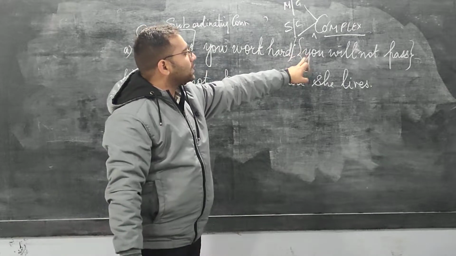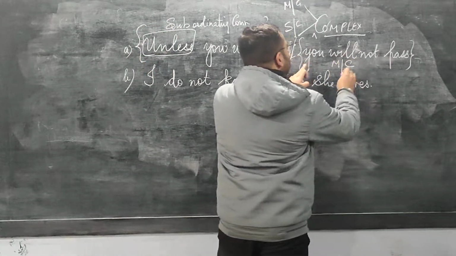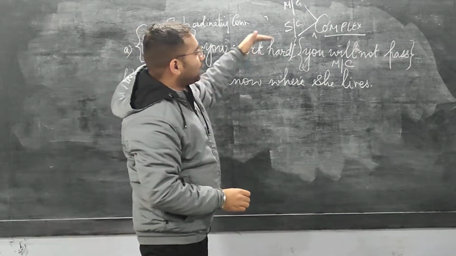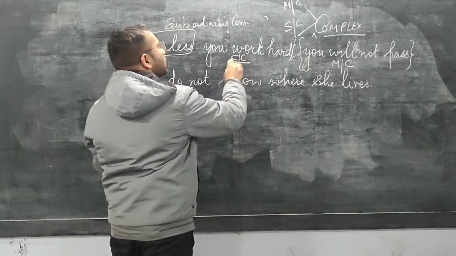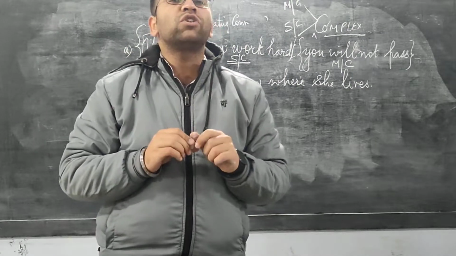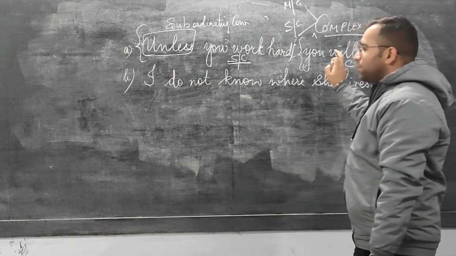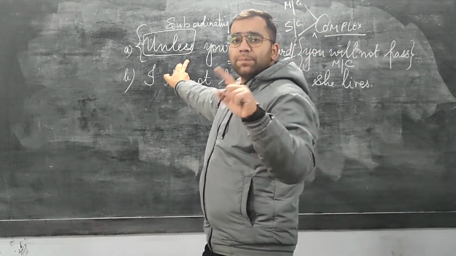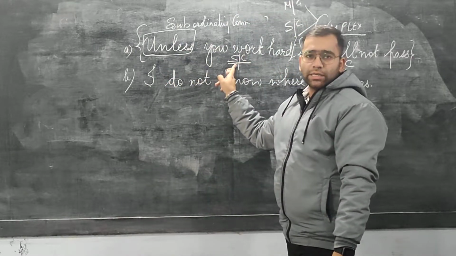So if this part is conveying a complete sense, it means it is the main clause. And if it is not able to convey a complete sense, rather it depends on this part, then this dependent part will be known as the subordinating clause. The part which conveys its complete meaning on its own is known as the main clause, whereas the part which depends and is not able to convey its complete sense is known as the subordinating clause.